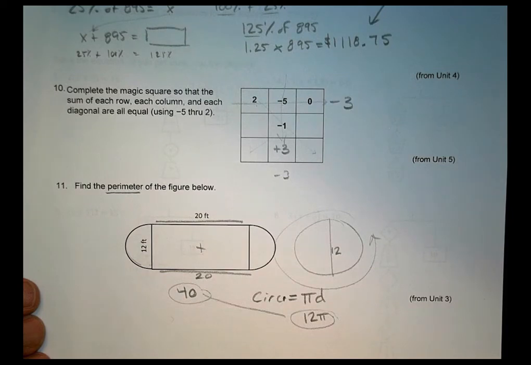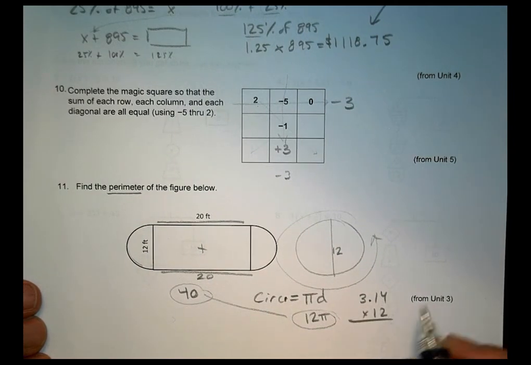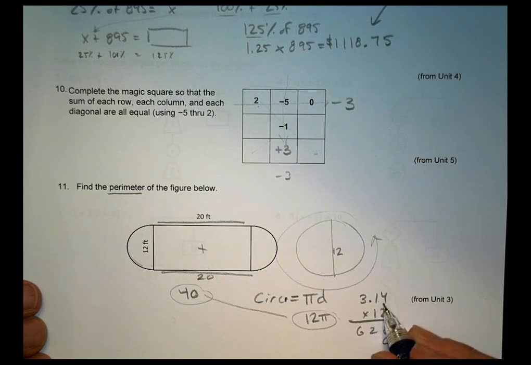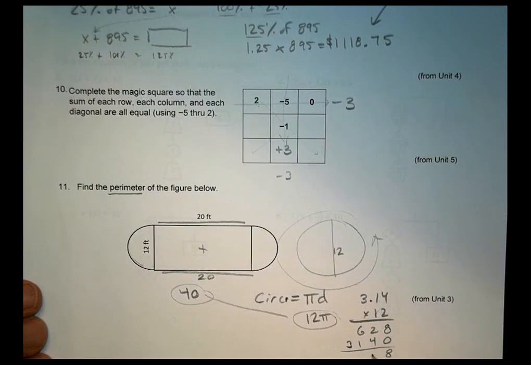The question is going to be, what did your teacher want you to do with pi? I don't know. So if you multiply 12 by 3.14, which is an approximation of pi, 4 times 2 is 8, 2 times 1 is 2, 2 times 3 is 6, put a 0 there. We have 4, 1, and 3. So we add this up.